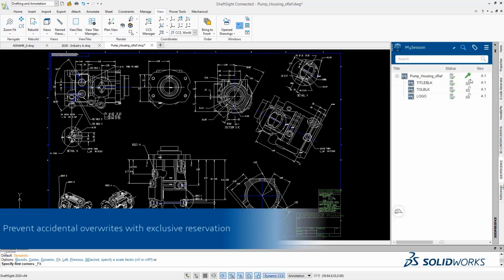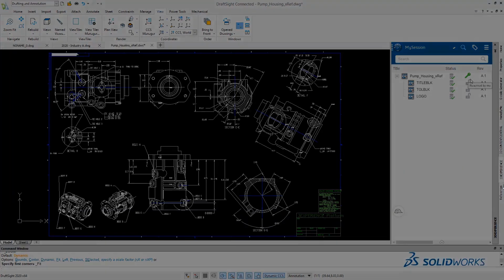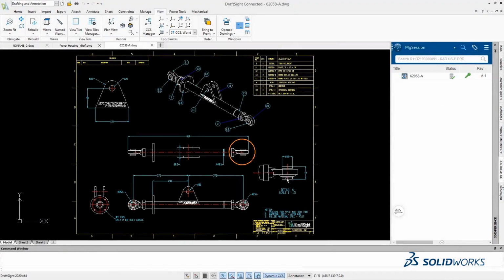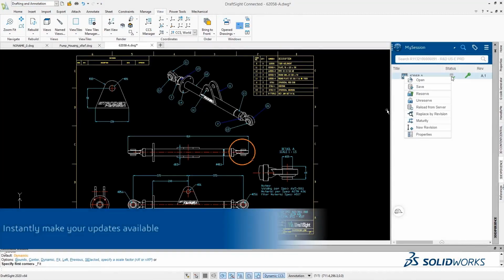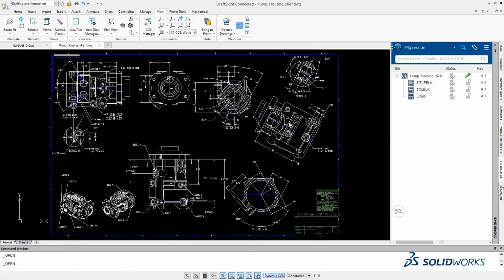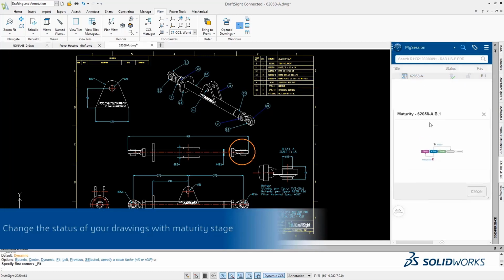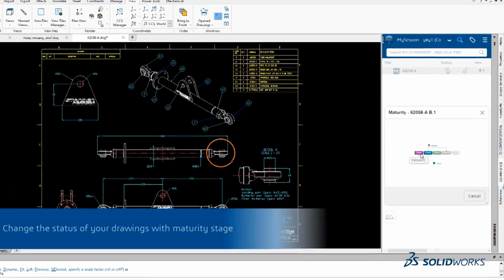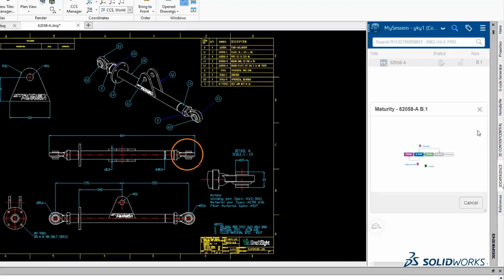Okay, so for this one, you can see I can click on the drawing and say I reserve it so that I can avoid accidental changes by anybody else. And once I'm done, I can check it in. So I'm editing this drawing. I can save it and save it as a new revision, bump it up. And then again, everything is integrated into the DraftSight window directly, so you don't have to go anywhere. Directly within DraftSight, you can manage the life cycle maturity stages as well.